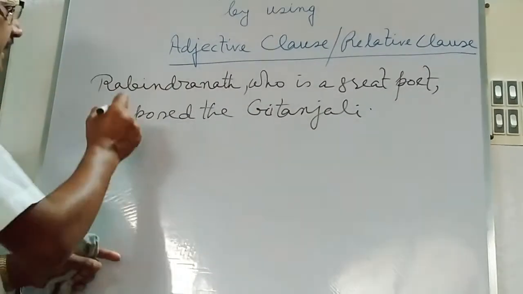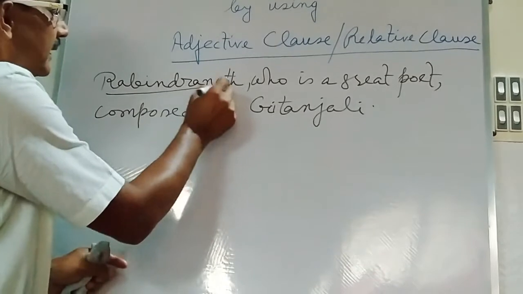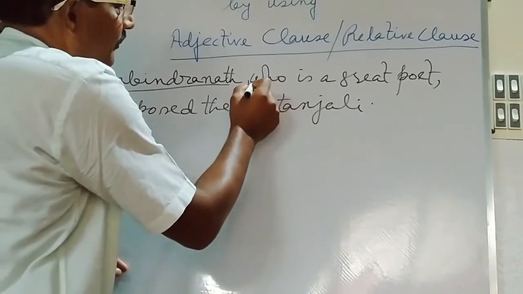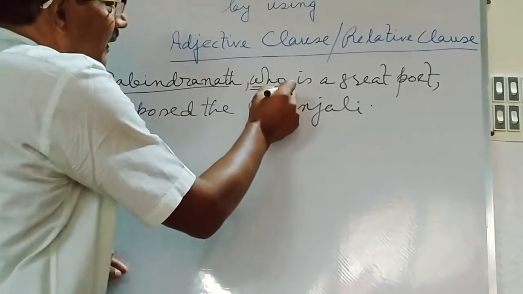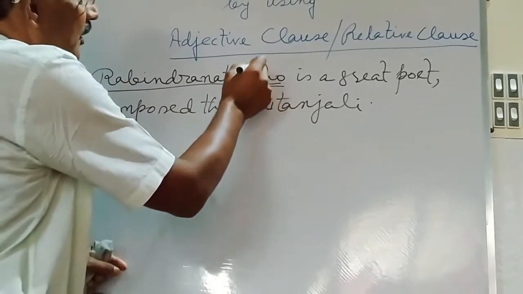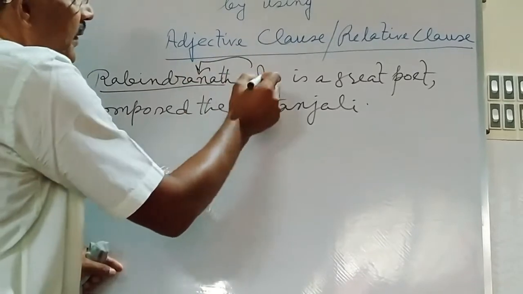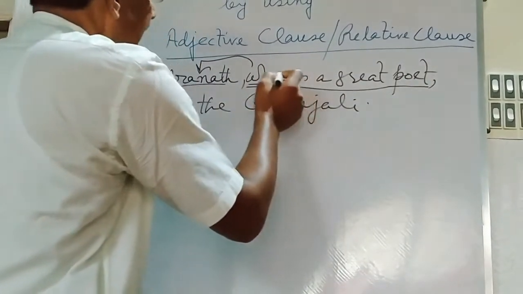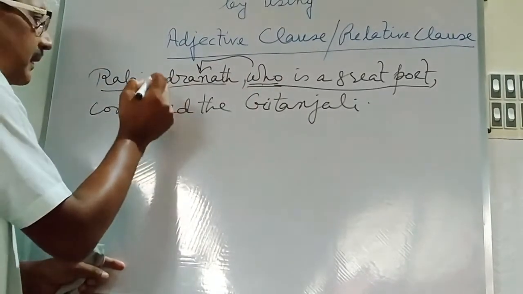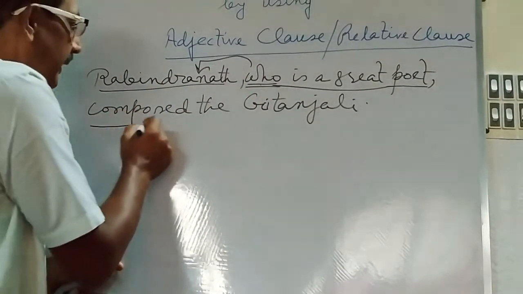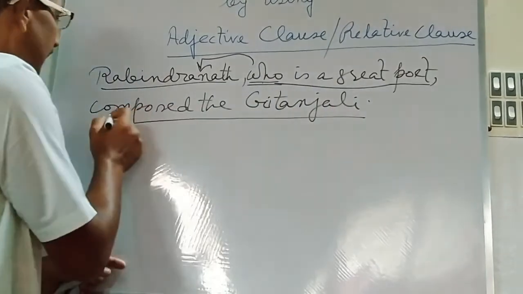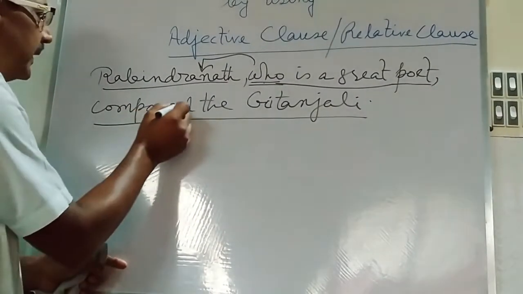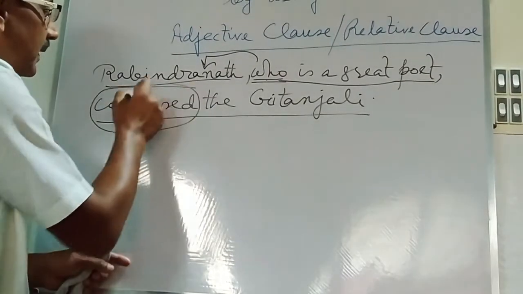Here in this sentence, you will see that Rabindranath is the noun word about whom the relative pronoun is used in order to refer to Rabindranath. Who is a great poet, this part is used to describe something about Rabindranath. And next, in the part composed the Gitanjali, this is the information with the finite verb composed.